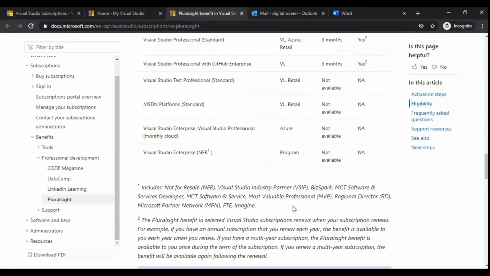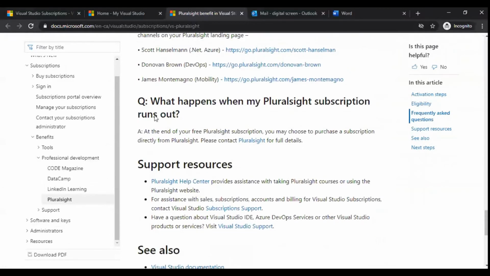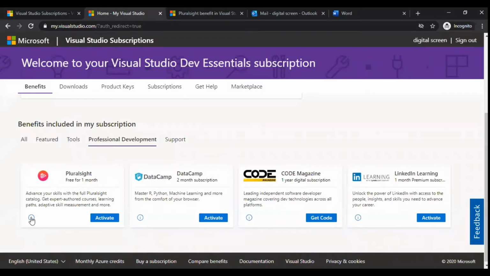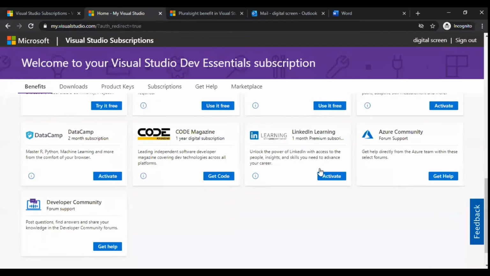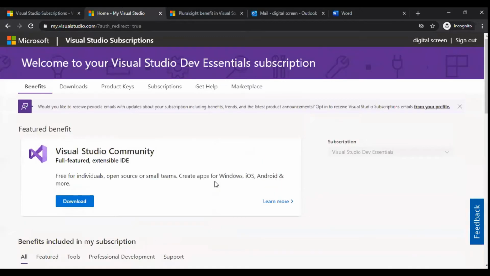You can see the steps you need to follow. You can get this offer or benefit from this account by creating an account from Microsoft.com, and also support. You can get the support from that. In all, you can see all the benefits you get from this Visual Studio subscription.